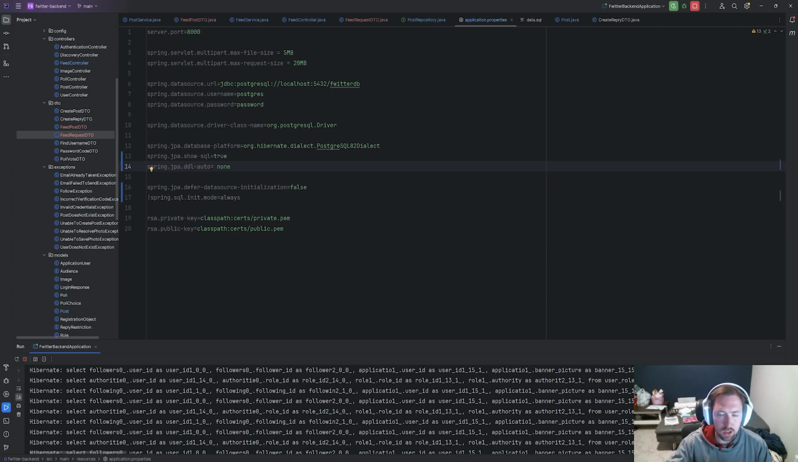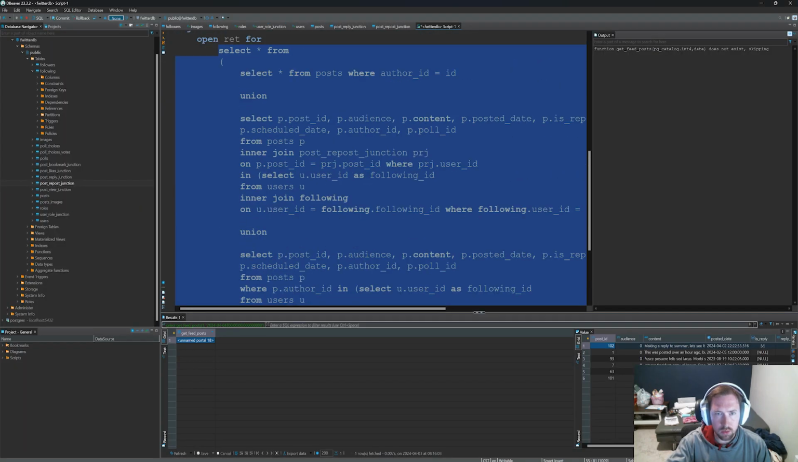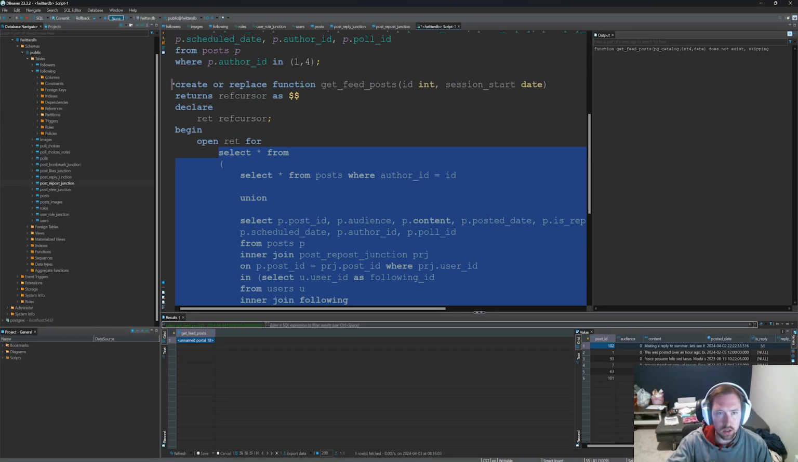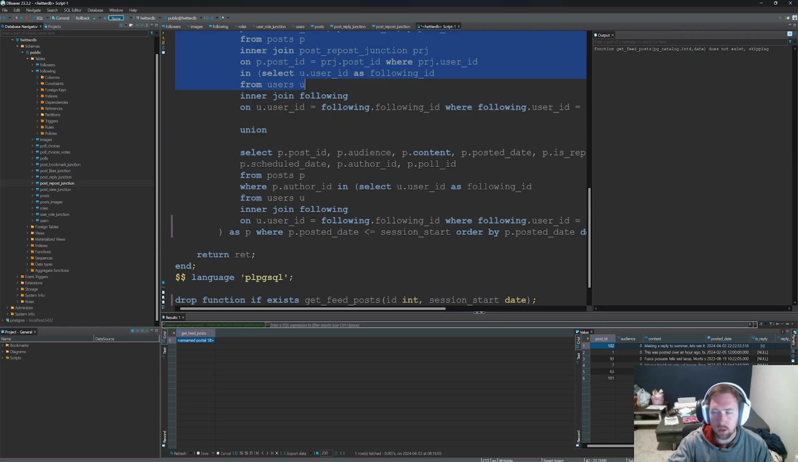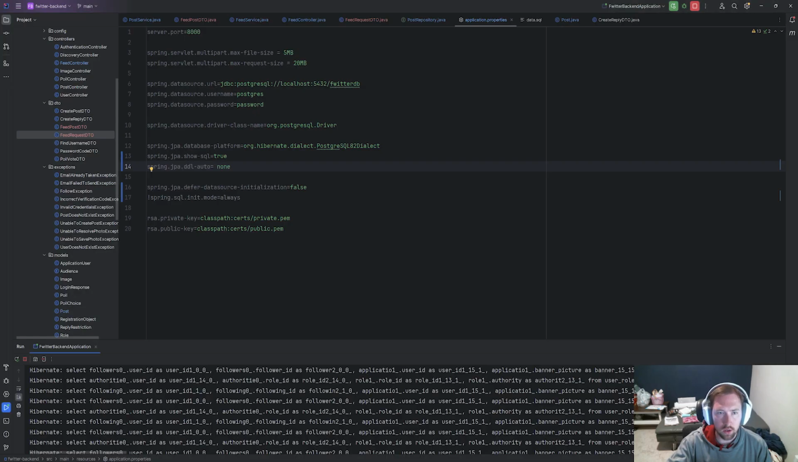So we need to make some changes. We found in the last episode that we can't really call this special function that we made. Inside of our DBeaver, we made this function and it does some stuff. But what we can do is take this select statement and bring it into our code as a string and then call it in there as a native query. So that's what we're going to do.